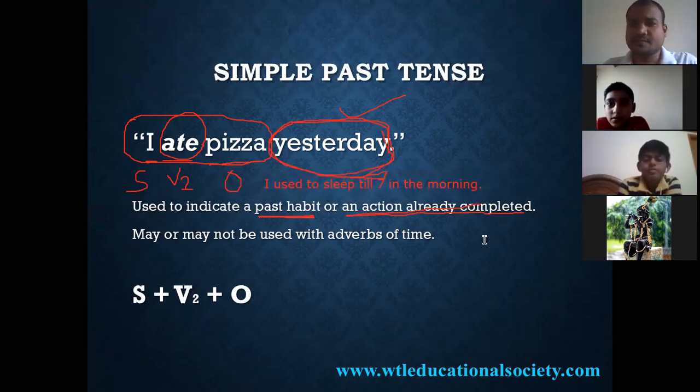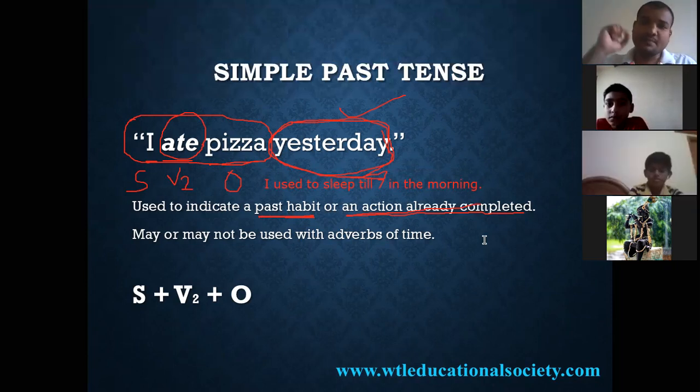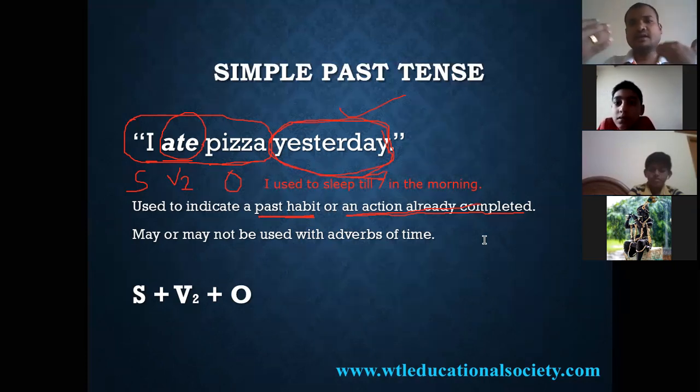In the sense that I had a habit of sleeping till 7 o'clock in the morning, which means it's not now. I was sleeping till 7 o'clock, but now I'm not doing that. I wake up every day at 6 or 5:30, like that. You can give your own examples.